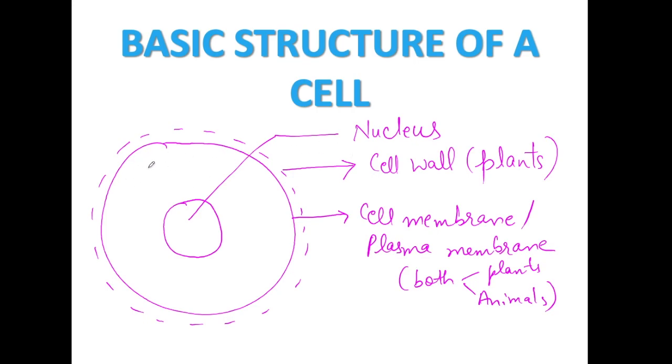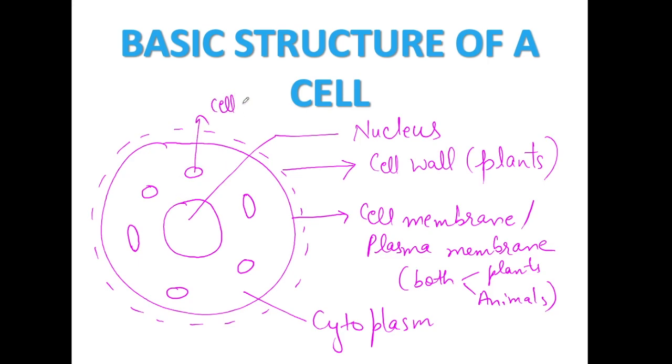Next, this. Can you say this blank space? This blank space is known as cytoplasm. So this space is filled with some jelly-like substance, and inside the cytoplasm some cell organelles are present. So these cell organelles basically flow in cytoplasm. So this is all about the basic structure of a cell. We'll study about all these structures in more detail later, right?